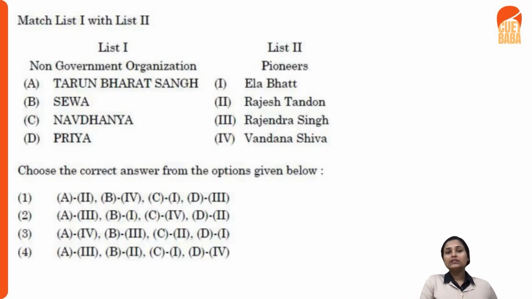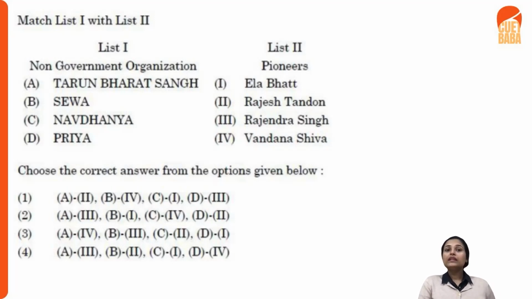And thereafter, you see Seva as an organization, Self-Employed Women's Association. It has been started, and the pioneer of it is Ela Bhatt. And thereafter, C is your fourth one. Navdanya has been started by whom? It has been started by Vandana Shiva. Who is Vandana Shiva? Vandana Shiva is an eco-feminist, right? And she has been a pioneer of this. So Navdanya has been started by Vandana Shiva.